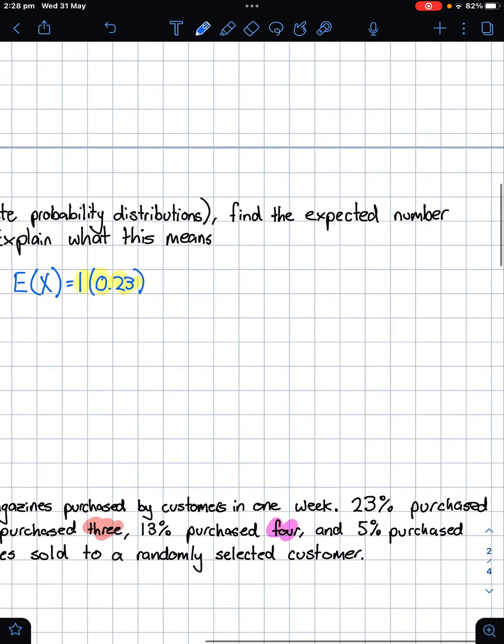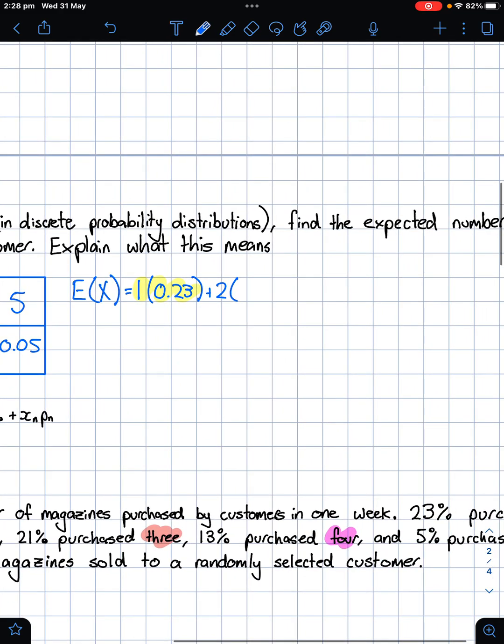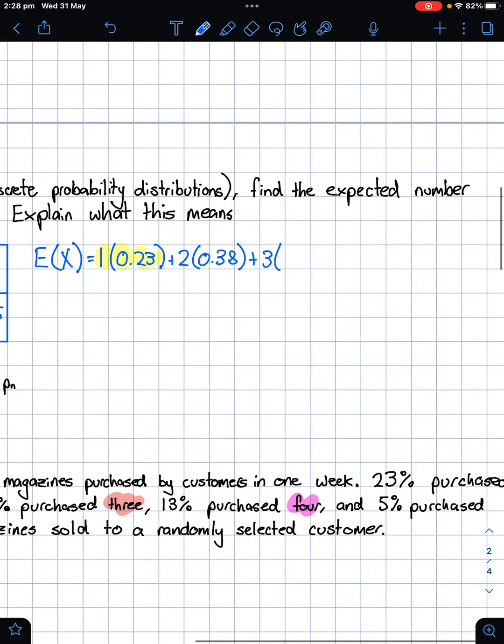Next one, we've got plus 2 magazines, and we've got 0.38, plus 3 magazines, and what do we got? 0.21.